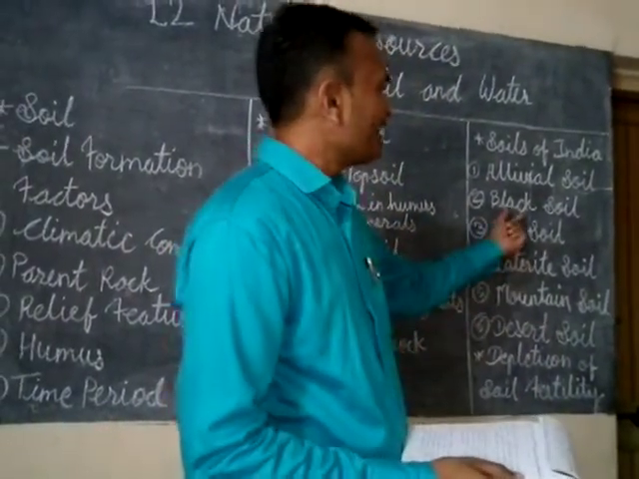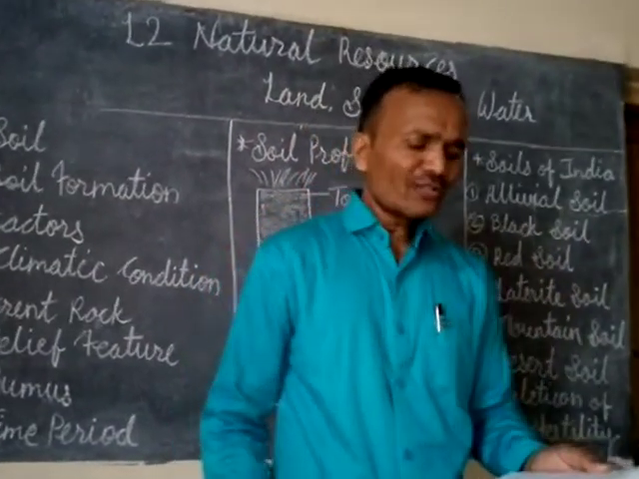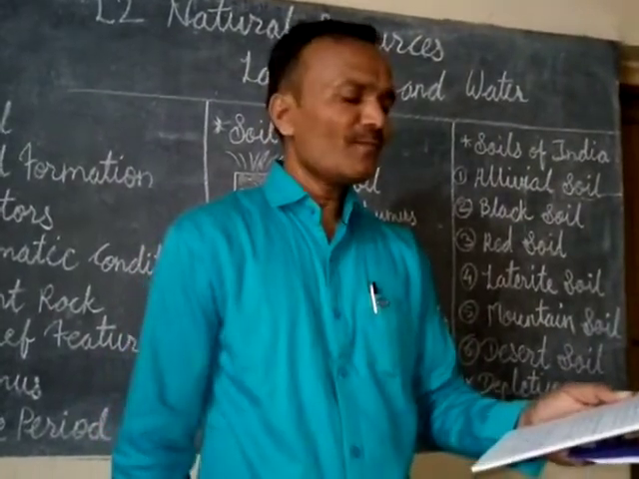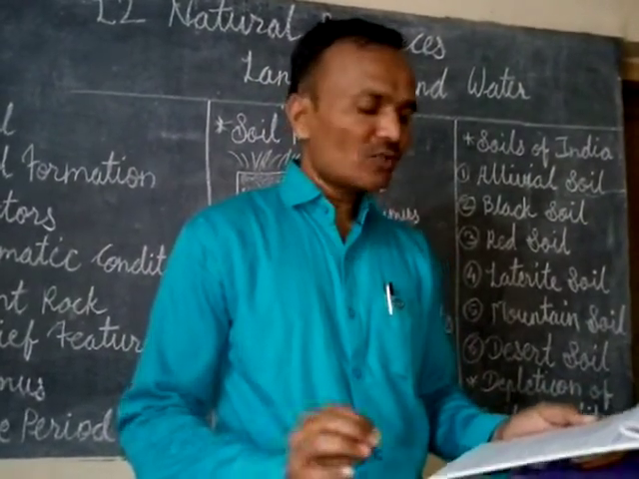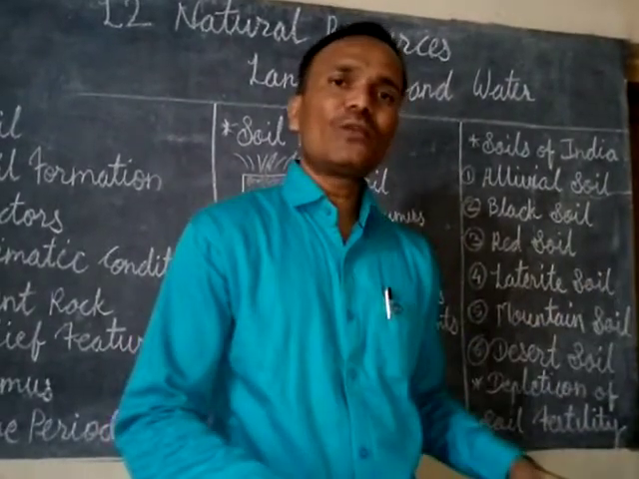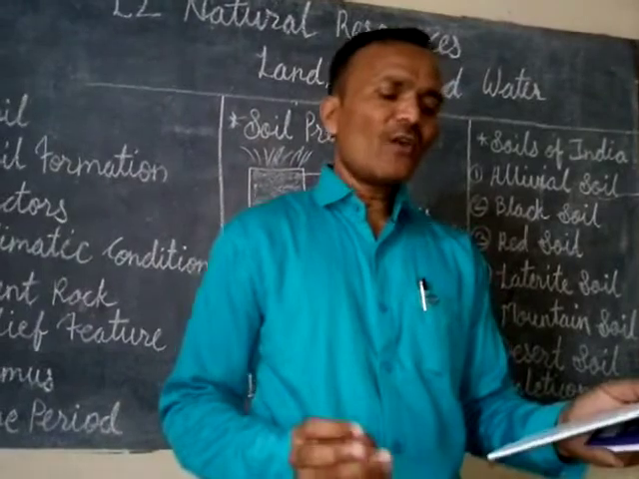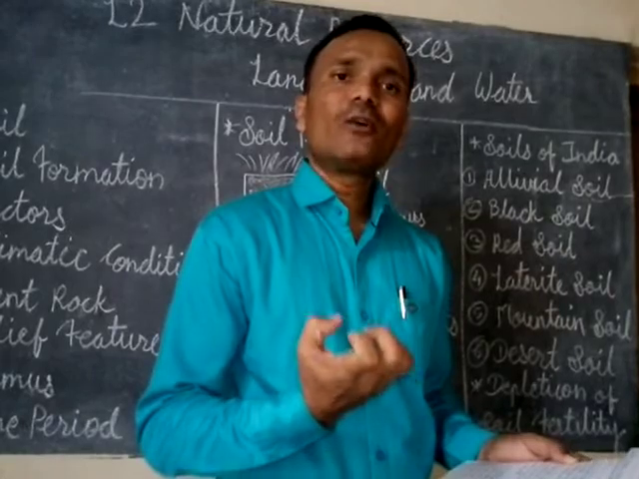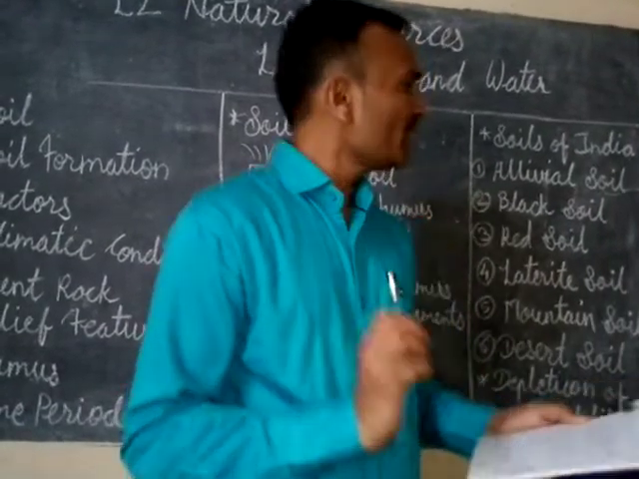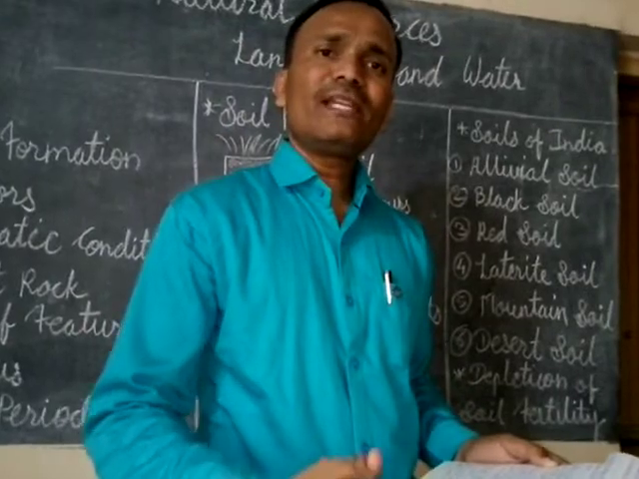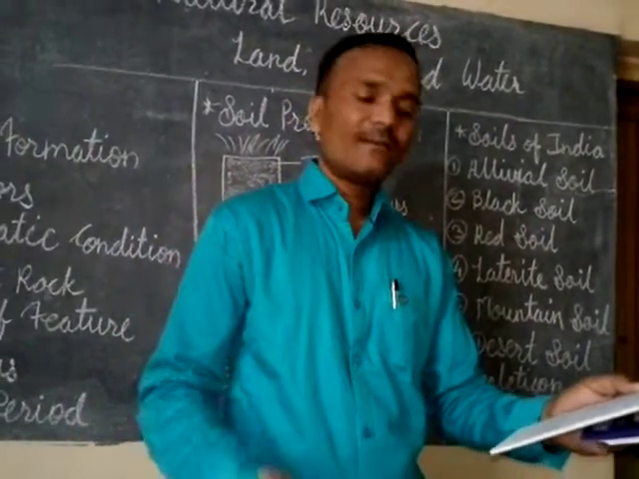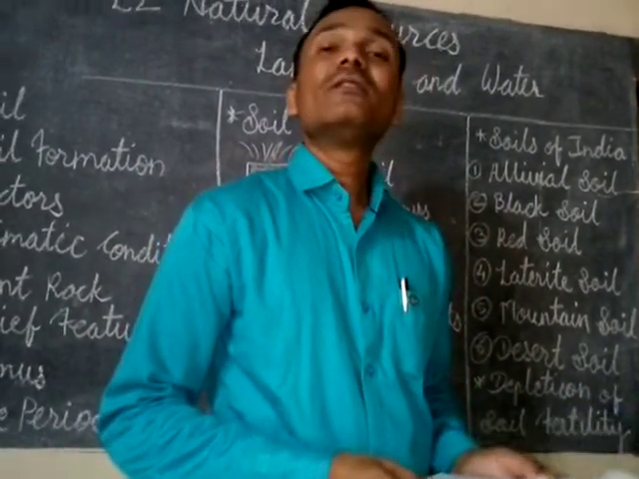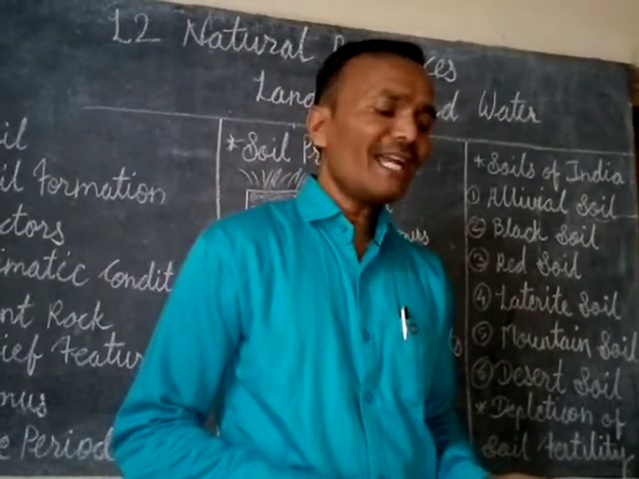Then the second, that is the black soil. Black soil is formed from dark igneous rocks, as I told you before, found in the northwestern part of the Deccan Plateau on which we are living, made up of fine clay material and can hold moisture. It is very good for holding moisture, and it is locally called regur. Regur is another name for the black soil, and it is best for the cultivation of cotton and sugarcane.